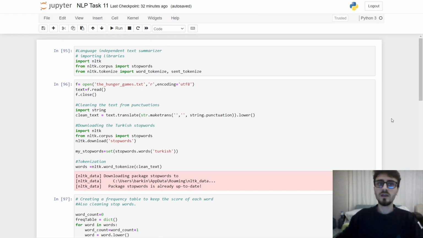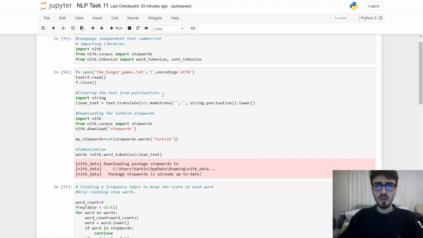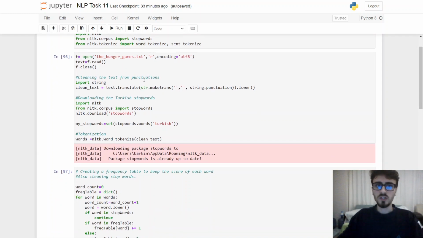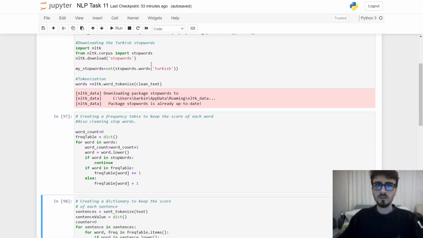Today we are going to do a language-independent text summarizer. I imported NLTK stopwords, word_tokenize, and sent_tokenize. I used the Hunger Games first book as a corpus, the first lines of course, but I also ran it with the whole book. And I translated the first 10 lines to Turkish, but it is language independent, as I just said. I cleaned punctuation. I downloaded Turkish stopwords. I set the Turkish stopwords, and I tokenized it.